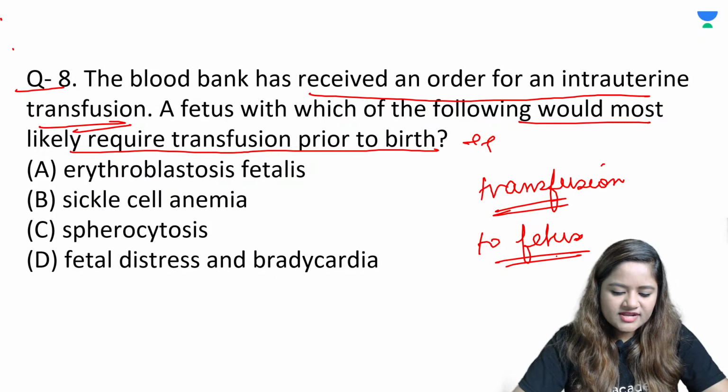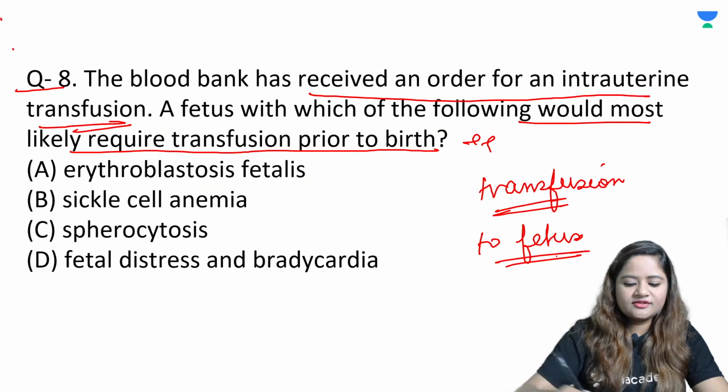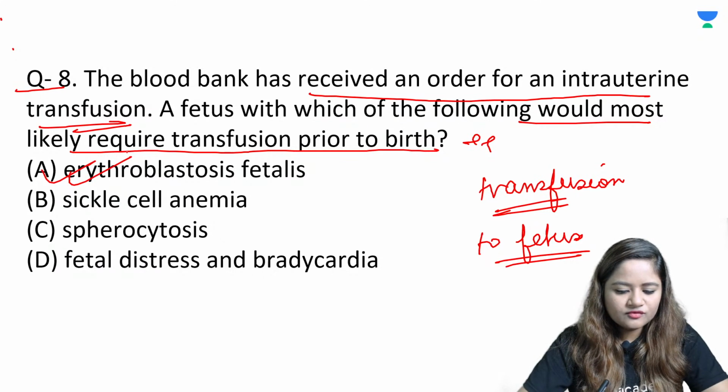Fetal transfusion has very few indications and it is a very complicated thing to do. But one classical indication is erythroblastosis fetalis. This is where you have to transfuse the fetus to prevent it from dying due to anemia and breakdown of the cells.